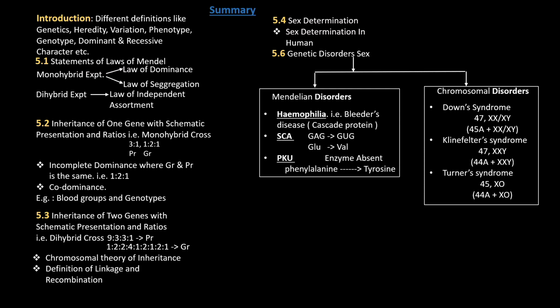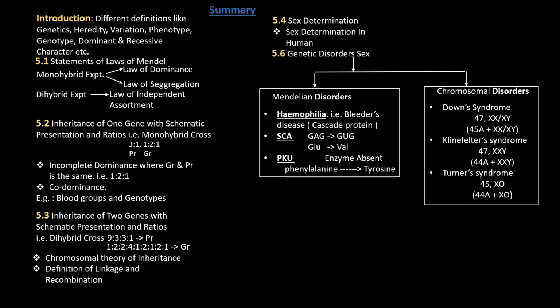There are totally 3 laws. Based on the monohybrid experiment, Mendel put forth the law of dominance and the law of segregation. And based on the dihybrid experiments, he put forth the law of independent assortment. So you must know the statement of these 3 laws.